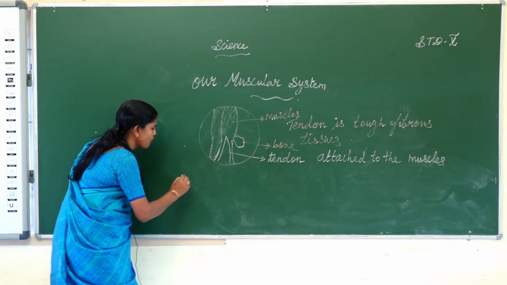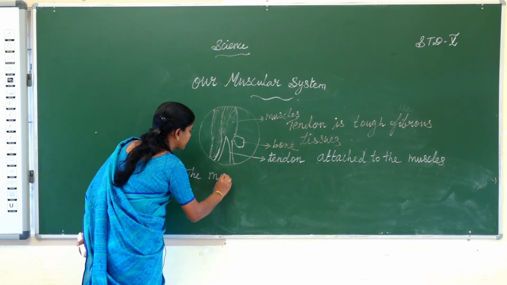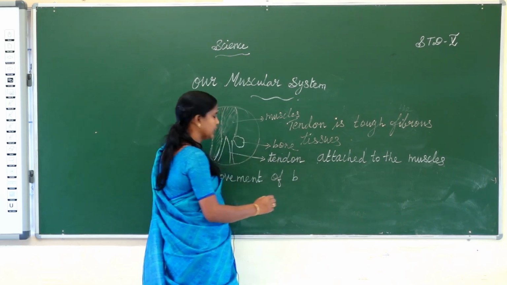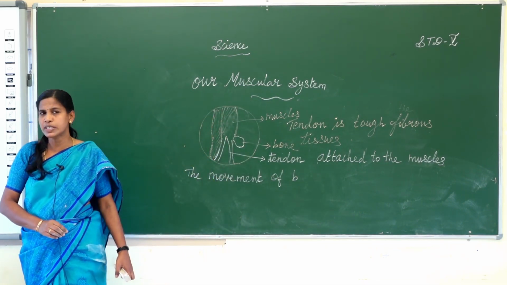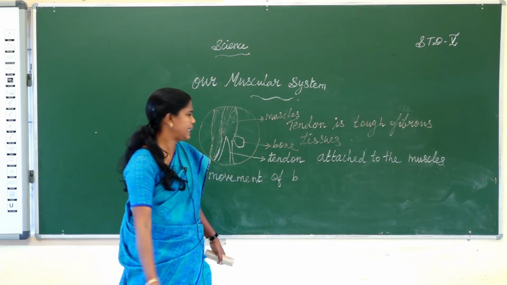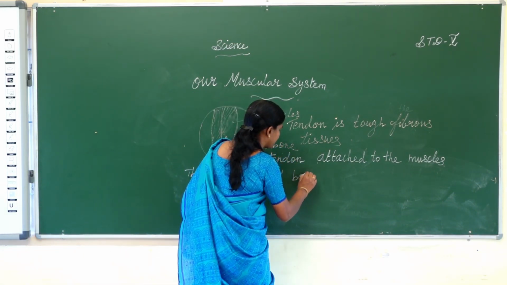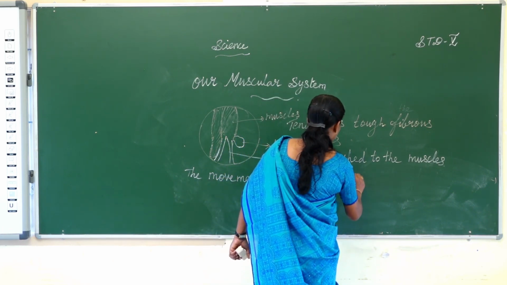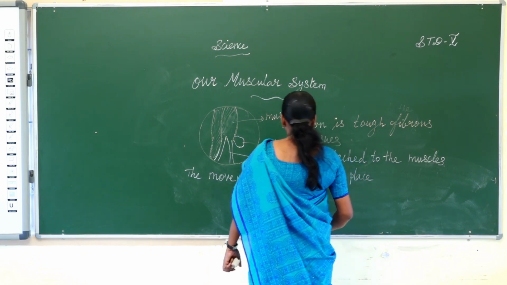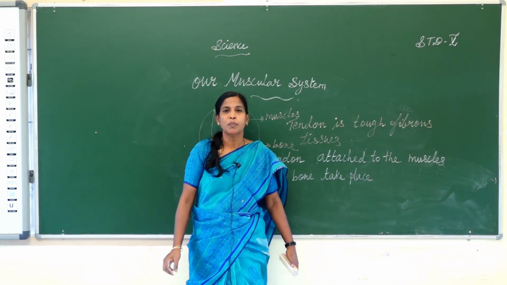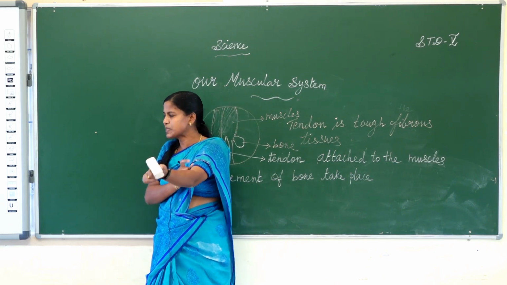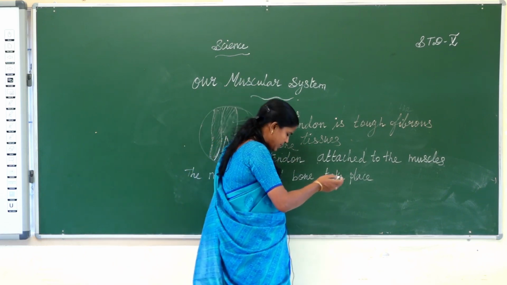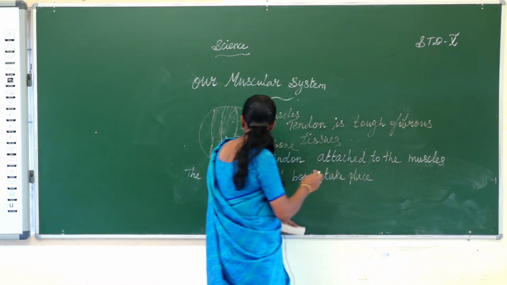The movement of the bones takes place through the biceps and triceps muscles, which are found in the forearm.